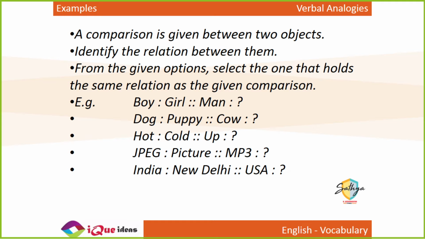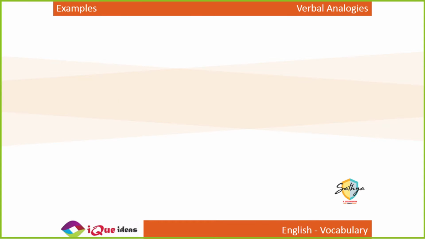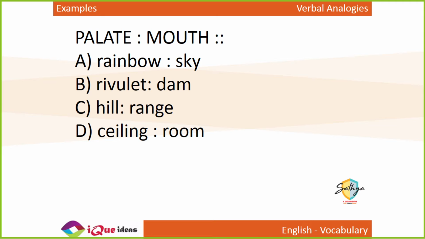So let's take a look at questions with options and see how these analogies work. Starting with the first one. Palate is to mouth. So what is the palate and how is it related to mouth? So the top part of the mouth, the upper portion in your mouth, is known as the palate, right? The palate is literally the roof of the mouth, the upper portion.